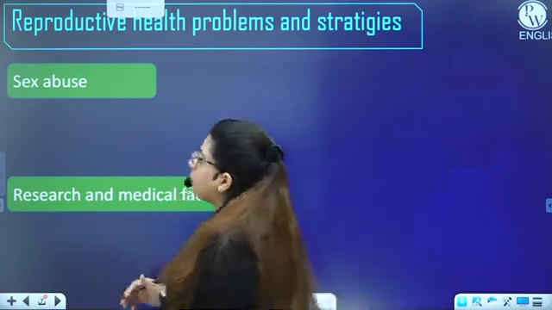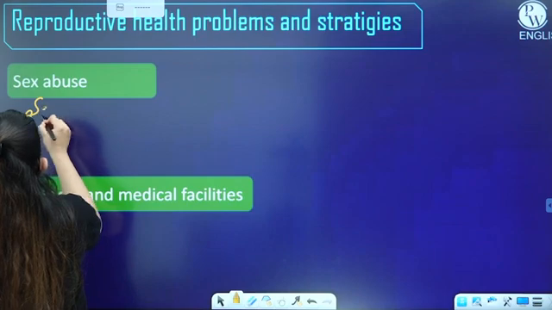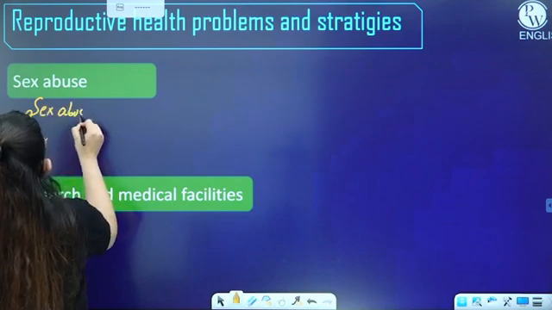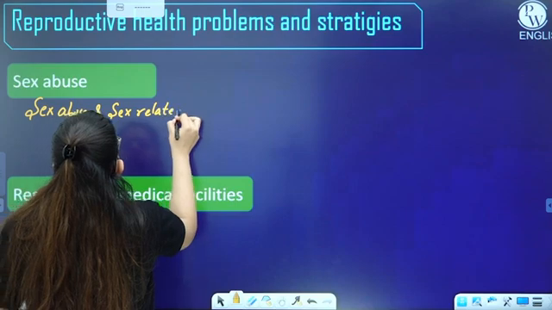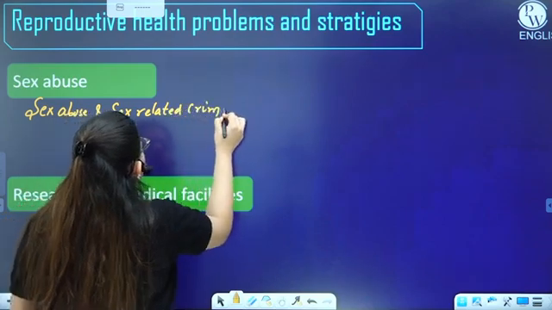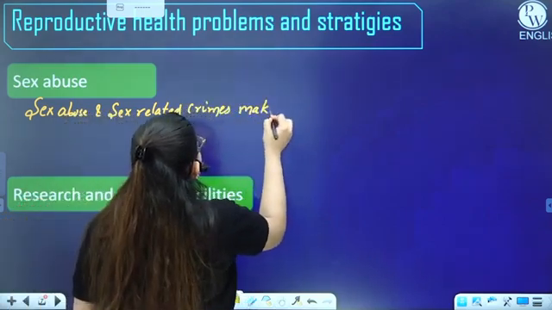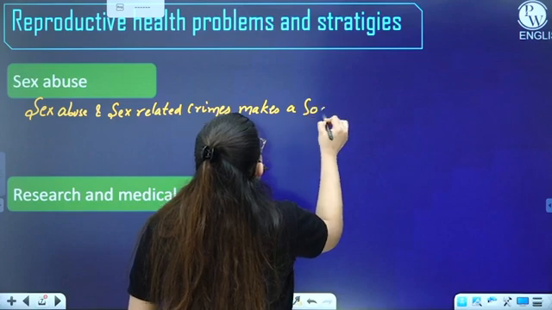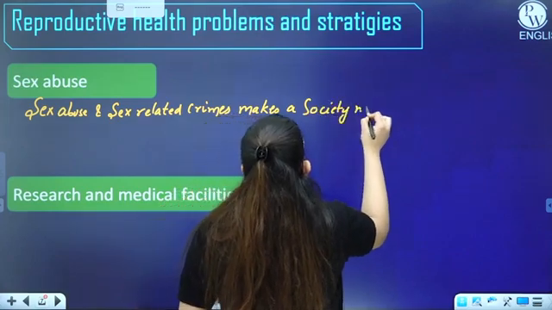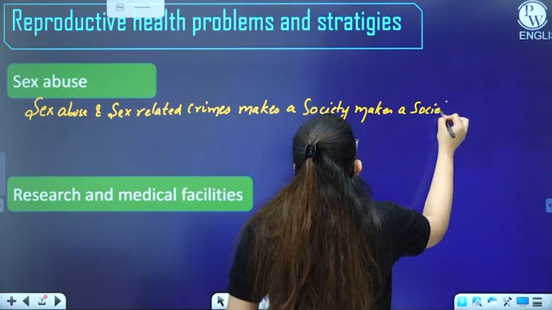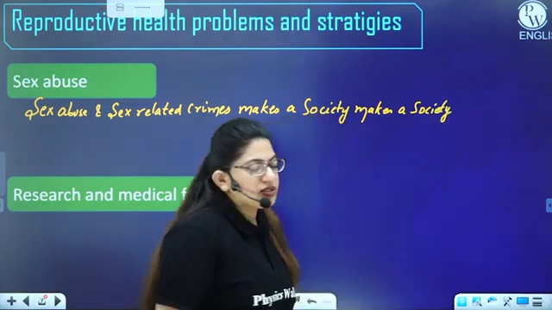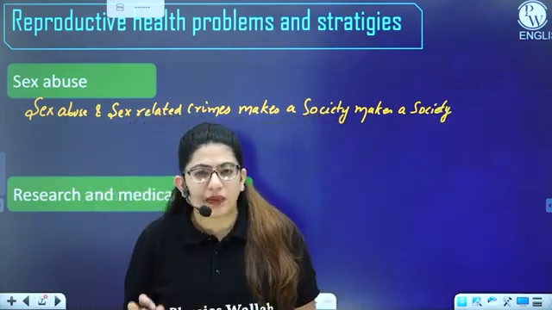So sex abuse and sex related crimes make a society reproductively unhealthy. How? Because the emotion or the behavior of a person is not in a good place, right?